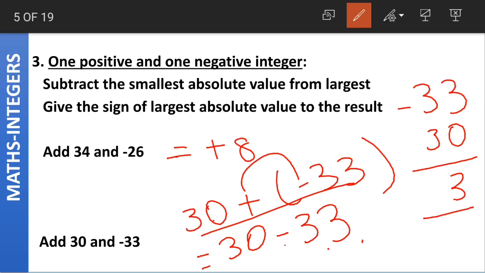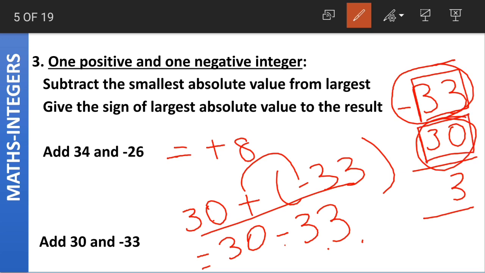33 minus 30 is 3. Now look at the signs here and look at the absolute values. I know that minus 33 is less than 30, but we are not looking at that value. We are looking at the absolute value. You have to compare 33 and 30. You shouldn't compare minus 33 and 30. Which of them has the larger absolute value? 33. And what sign does 33 have? Minus. So what sign will the answer have? The answer will also have the minus or negative sign.